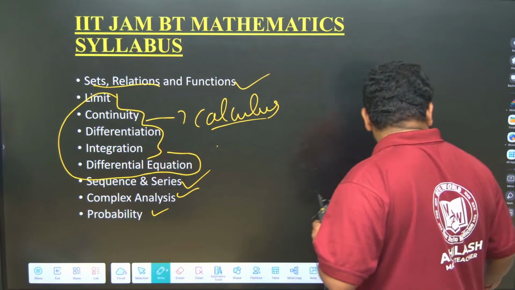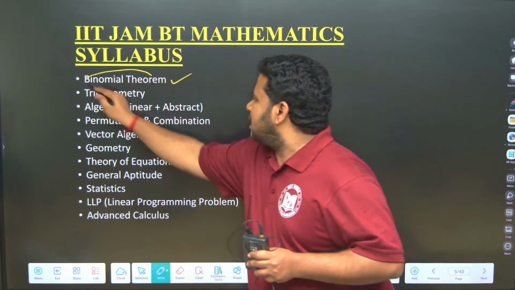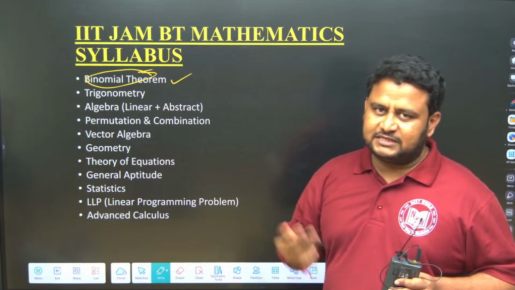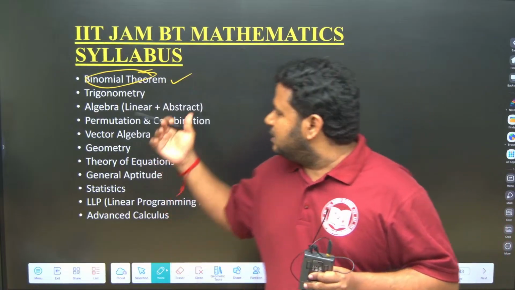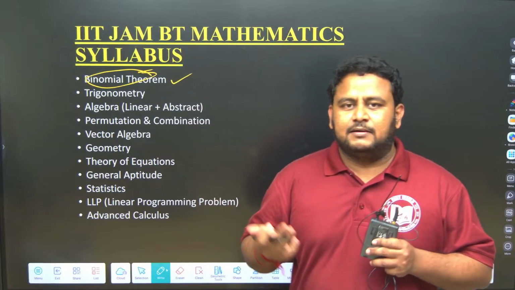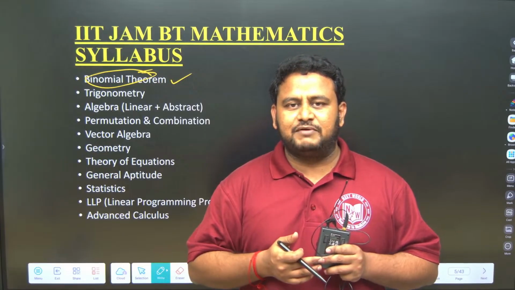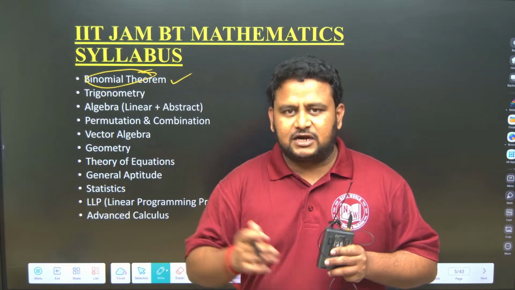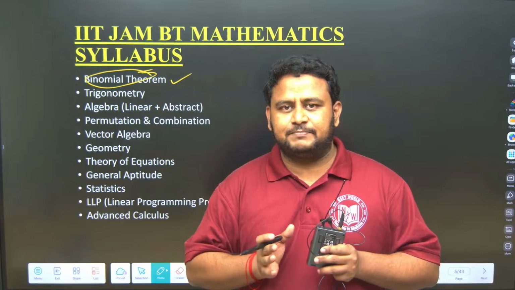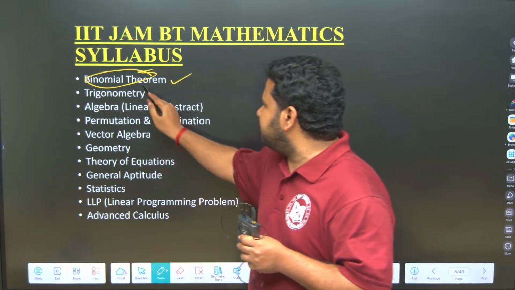Next, when it comes to other topics, binomial theorem. These are all algebra topics. If you are good in algebra, these topics are very easy, especially if you are good in quadratic equations. Quadratic equation is not some PU level or intermediate level topic. It is a school level topic that is extrapolated and made into complex numbers, and from there itself you get binomial theorem.